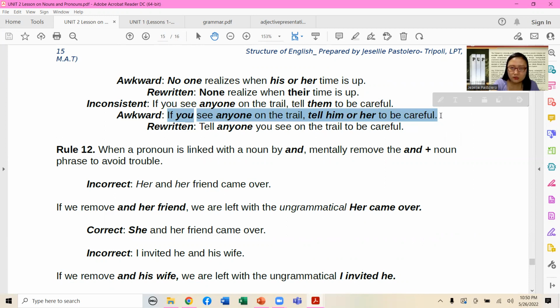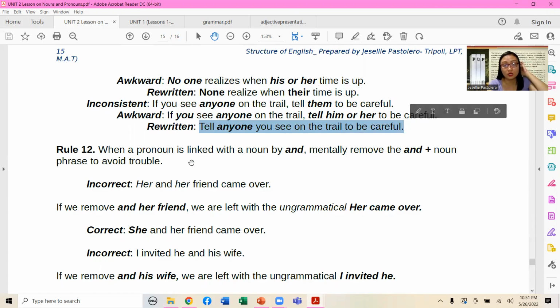Again, in a traditional way, we can accept this, but we are being offered a more formal and, at the same time, newer version of getting acquainted with how to work with our pronouns. So the written form is this: tell anyone you see on the trail to be careful. So you would see that there's really a difference between the first two sentences above.